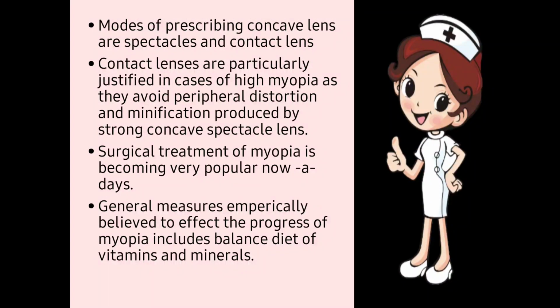As myopia gets stronger, the near point should be very good. The patient is able to see from near very clearly as the myopia gets strong. As hypermetropia is high, the patient is able to look at distance very clearly. Okay, modes of prescribing concave lens: spectacles and contact lenses. We will prescribe the concave lens in the form of spectacles as well as contact lenses.